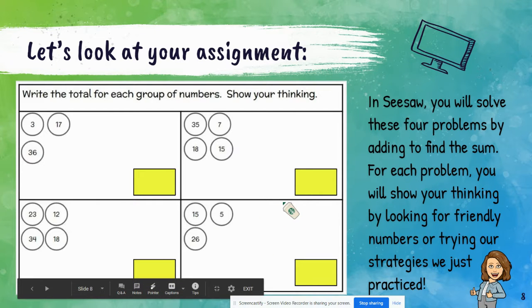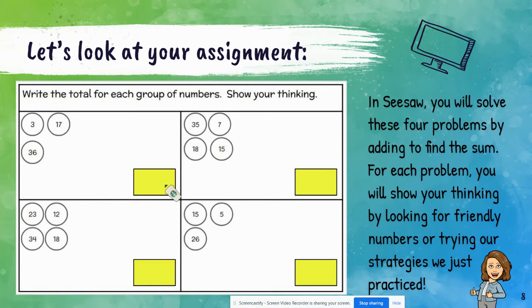So your assignment this week is going to be in Seesaw again. You're going to solve these 4 problems by adding to find the sum. You can either use the drawing tool or you can type text in each of these. You need to use one of the 2 strategies and look for your friendly numbers, just like we just practiced. I also want to make sure you are showing your thinking. If you're not showing me your way of thinking, I'm going to send it back so you can add that. I don't want to just see the answer. I want to see how you got to your answer, just like we do in the classroom.